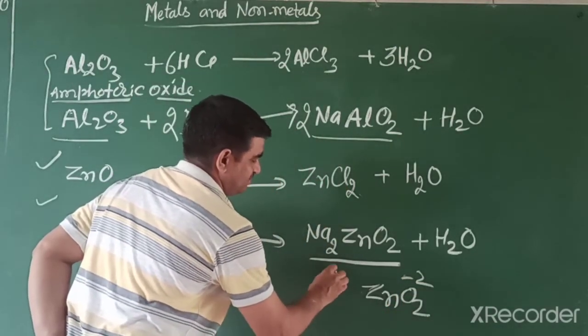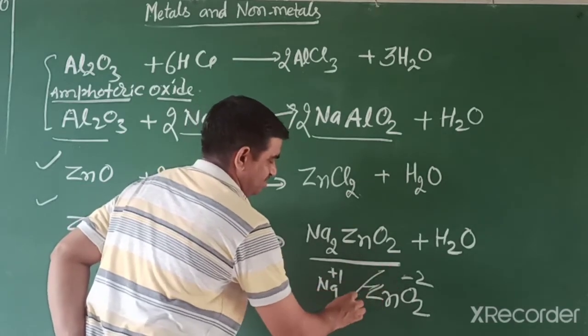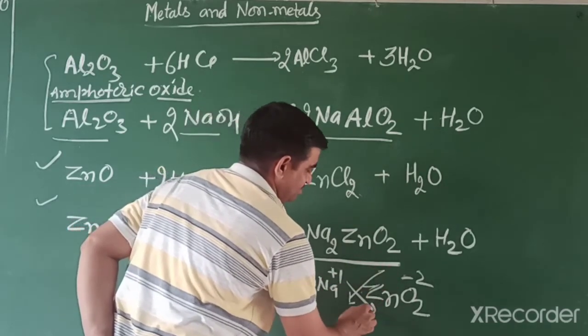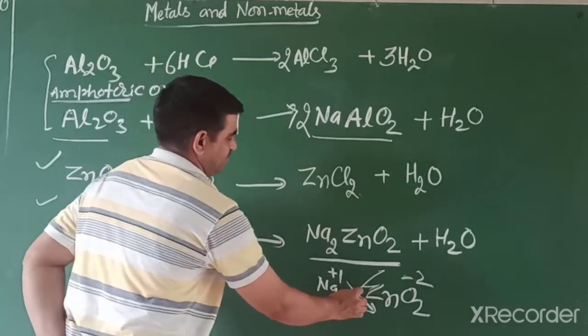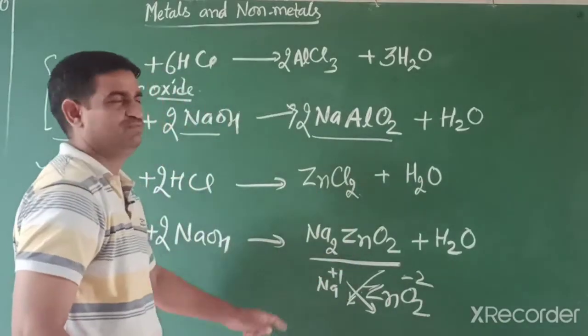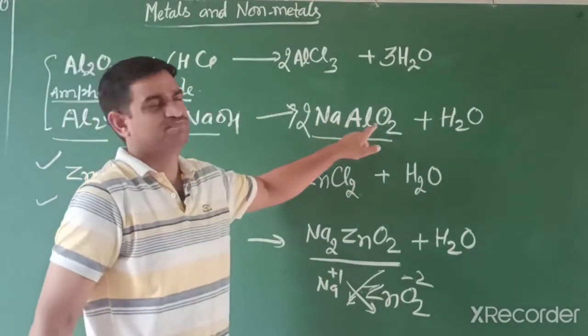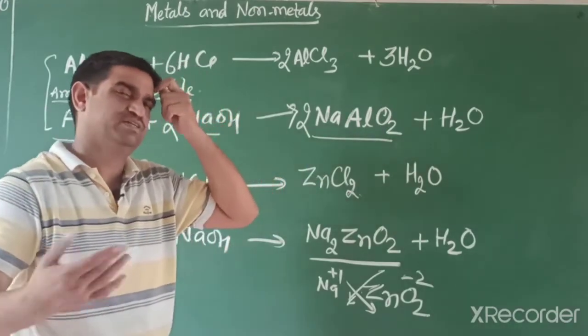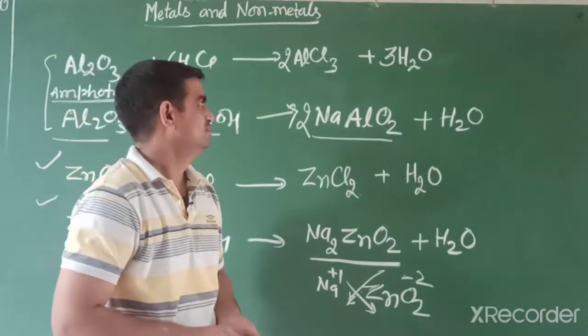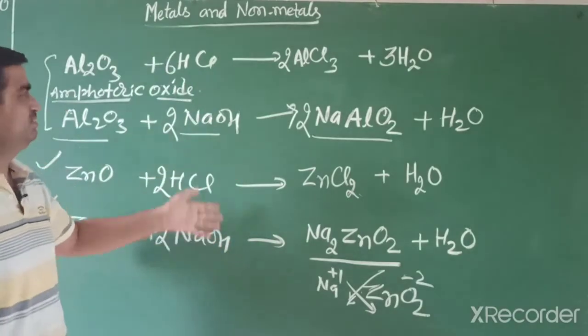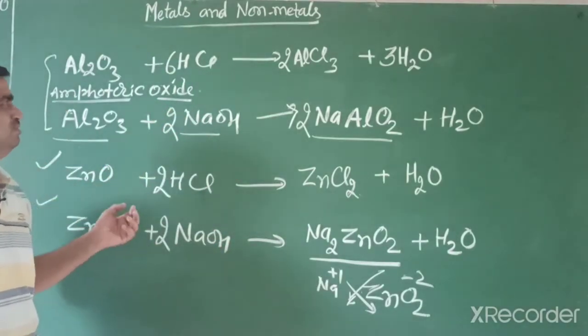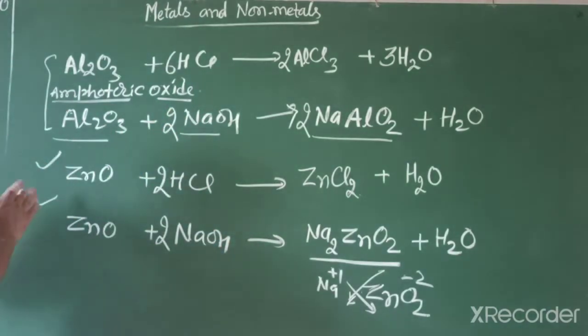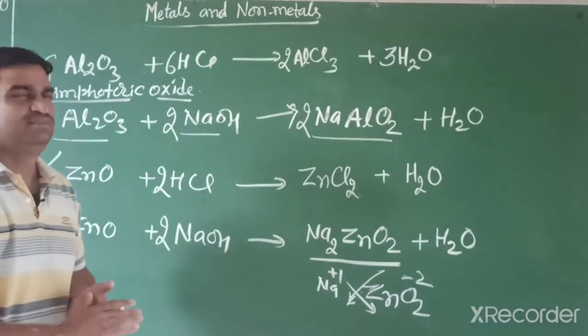Sodium +1. So cross their charges, which we discussed earlier in 9th class. So Na2ZnO2 we can write as the formula of sodium zincate; sodium aluminate, or we can write meta-aluminate. So remember this, write it in your notebook, and this question almost always comes in the exam: what are amphoteric oxides? Write the reaction.